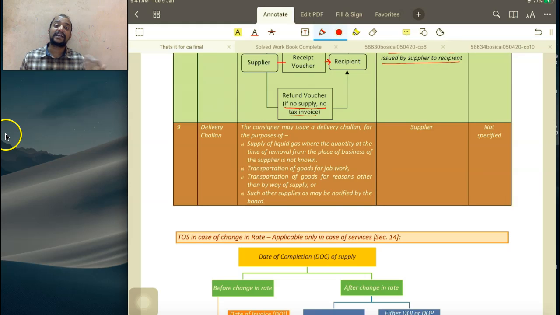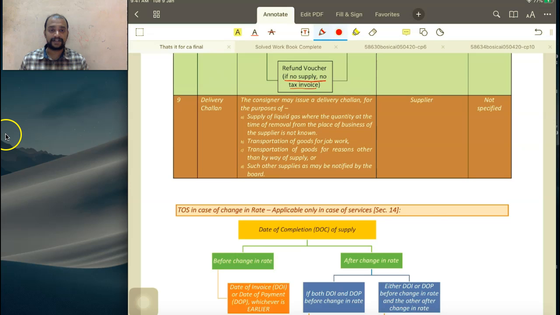I don't know how much quantity I will be delivering. Depending upon the balance capacity of that particular recipient, I will be filling. So depending upon the quantity I fill, I will be raising the invoice. But until that point of time, I am taking it to that location, and that should accompany a delivery challan. Who will be giving it to whom? Supplier will be giving it to the recipient. Is there any time limit specified? No time limit specified.